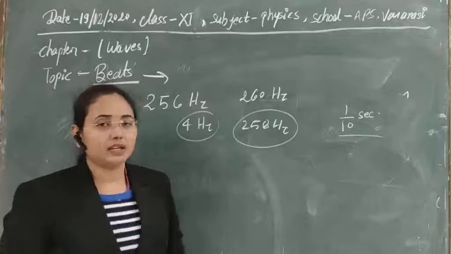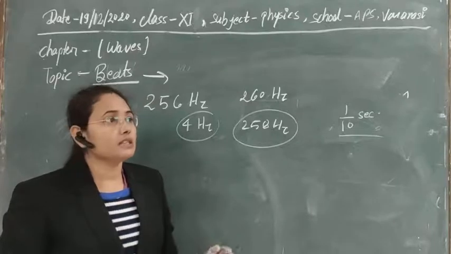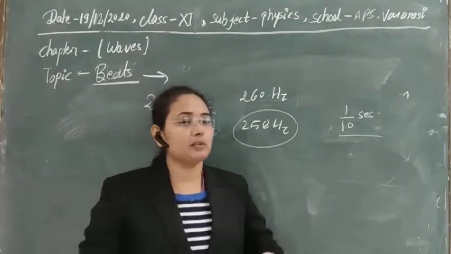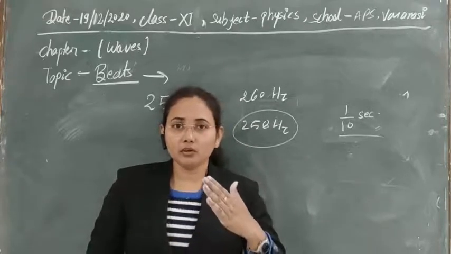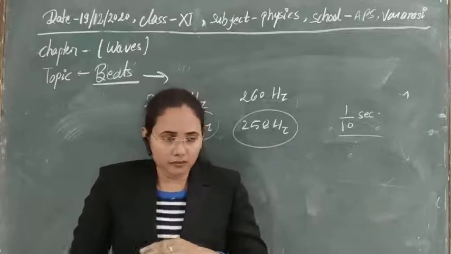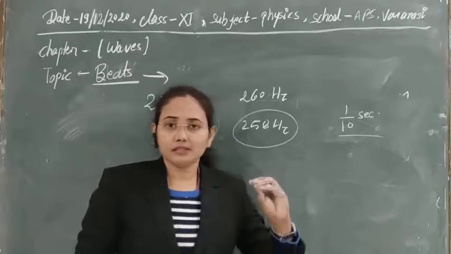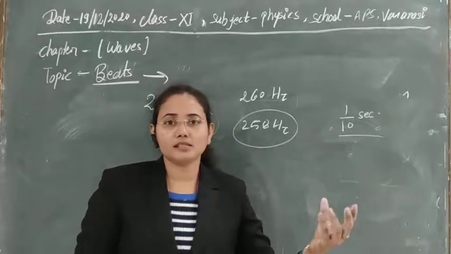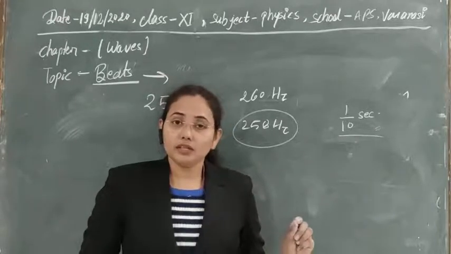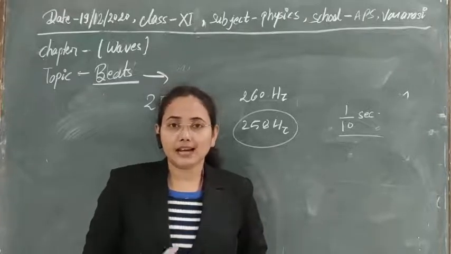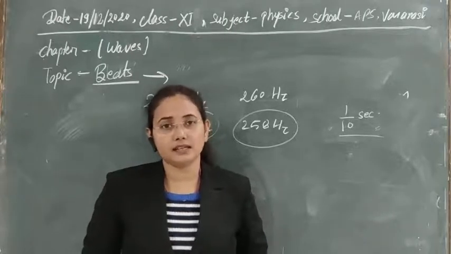After that, the beat phenomena is something we can hear with our ears. So for musical instruments, whenever we want to generate beats, meaning we want to generate maximum and minimum intensity so that listeners hear different beats, we need to produce two frequencies whose difference is always less than 10 hertz.